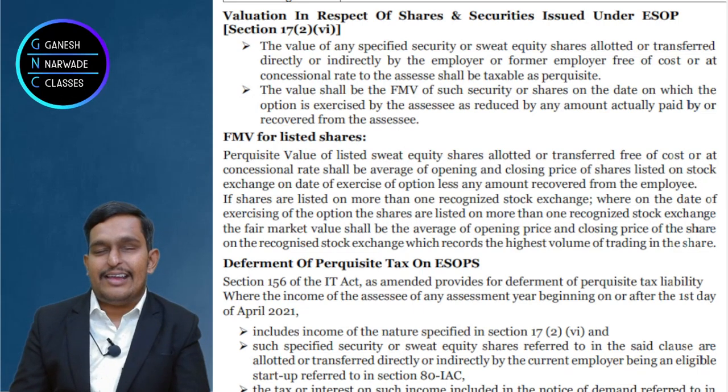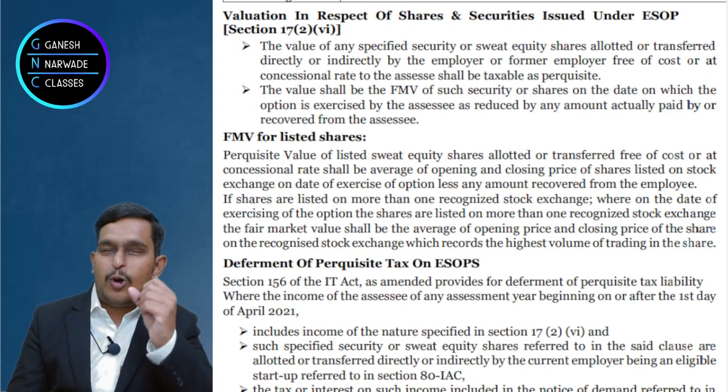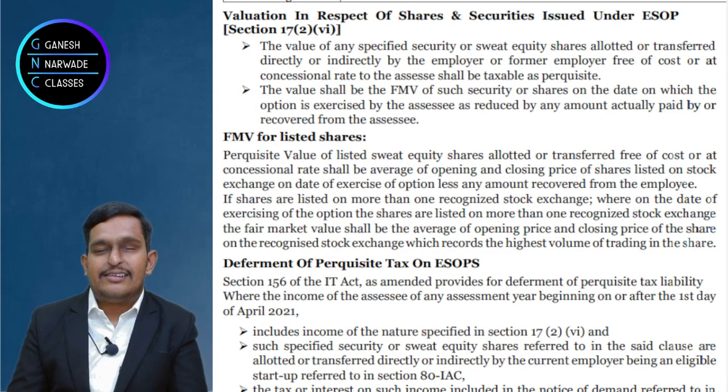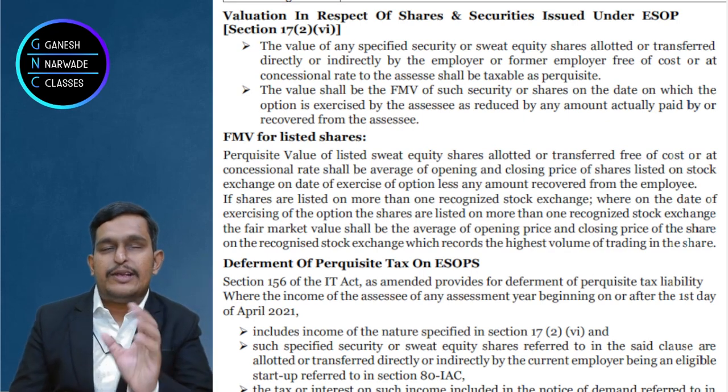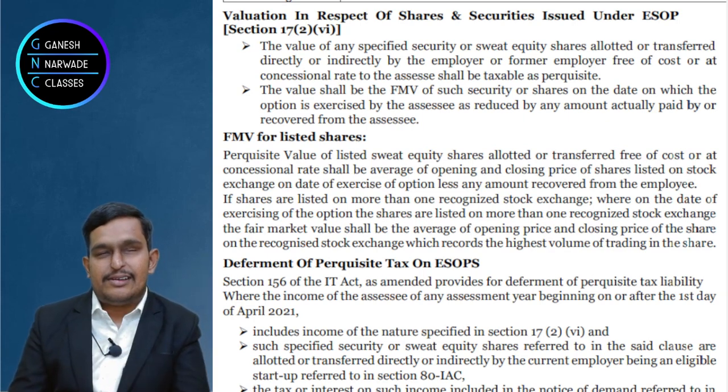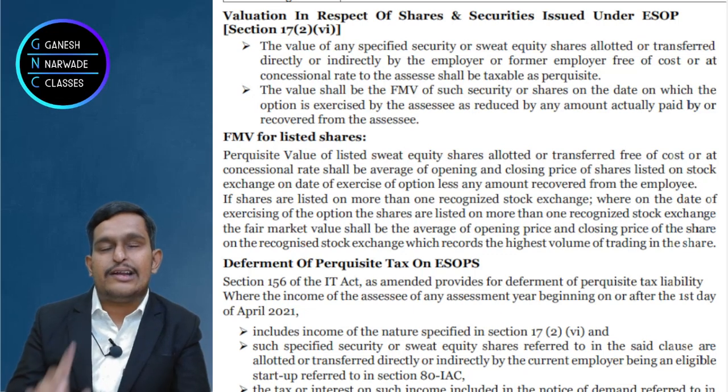Clear? Yes. If it is given totally for free, then 200 minus 0 will be the taxable value of perquisite. That means the entire 200 will be taxable. Absolutely clear? Yes or no?